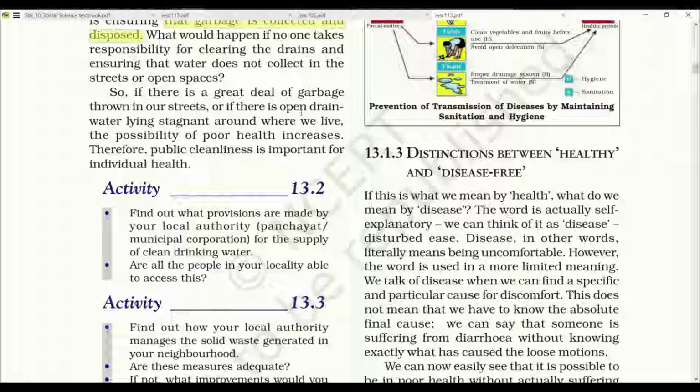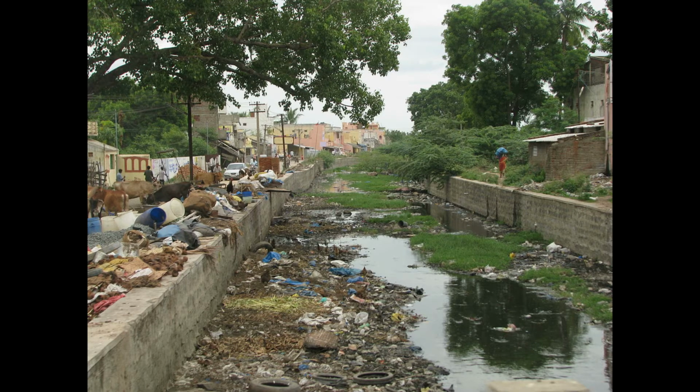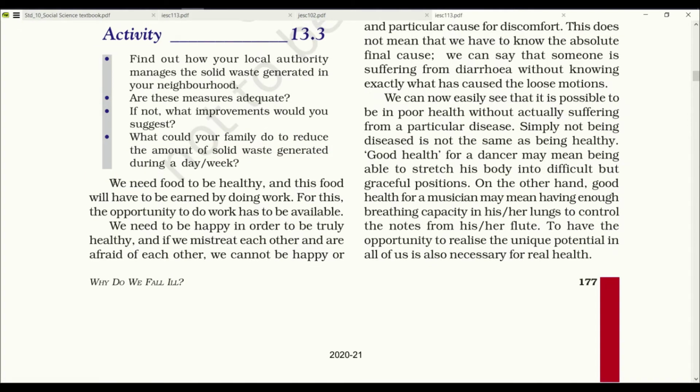So if there is a great deal of garbage thrown in our street, or if there is an open drain with water lying stagnant around where we live, the possibility of poor health increases. Therefore, public cleanliness is important for individual health. We need food to be healthy, and this food will have to be earned by doing work.